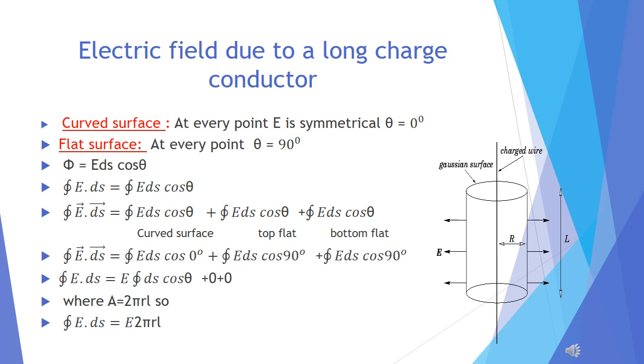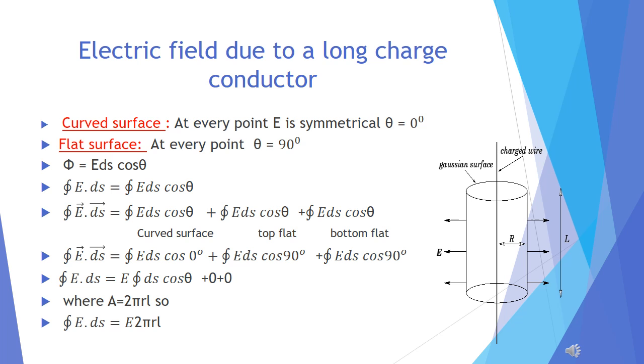Whatever the electric field will be, it will be symmetrical at all the points. Where is the angle A? There is a surface area, and normal to it is its area vector ds, and the angle between the area vector and the electric field is known as angle A, which is 0 at the curved surface at all the points. So this is a perfect Gaussian surface. For the upper and lower sides, the area vector ds and electric field have an angle of 90 degrees.